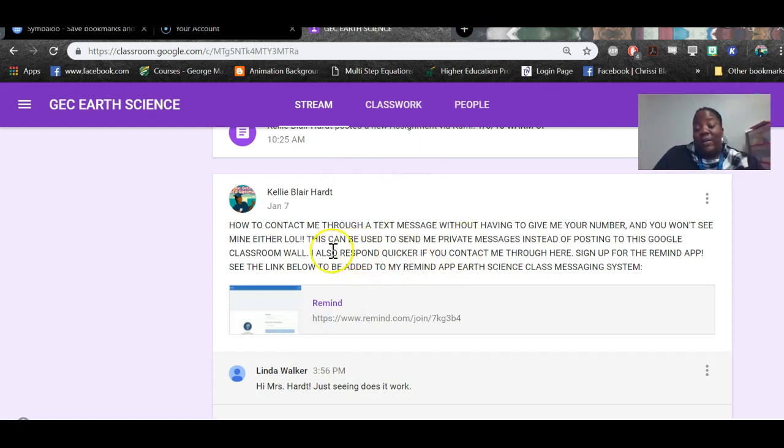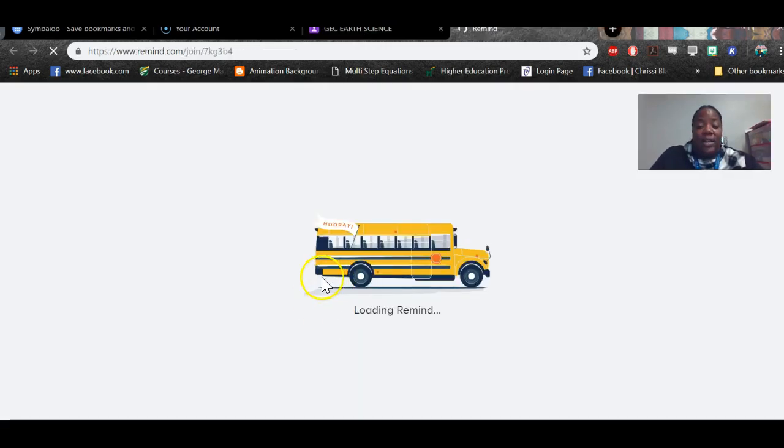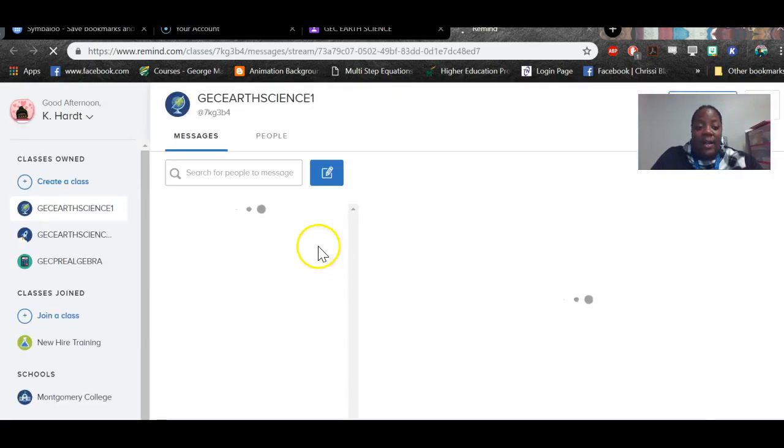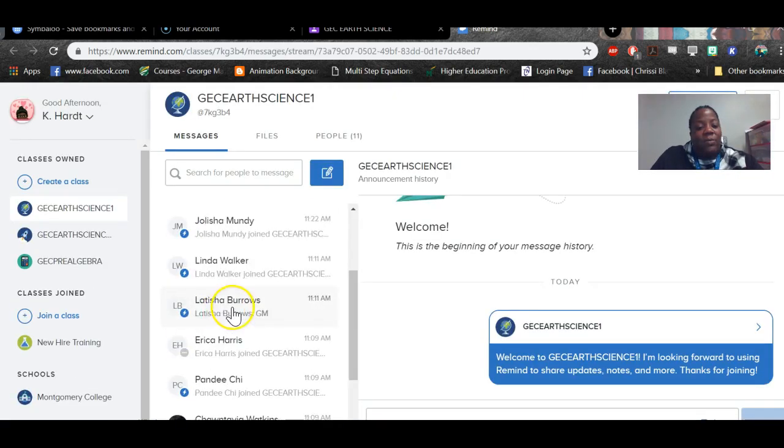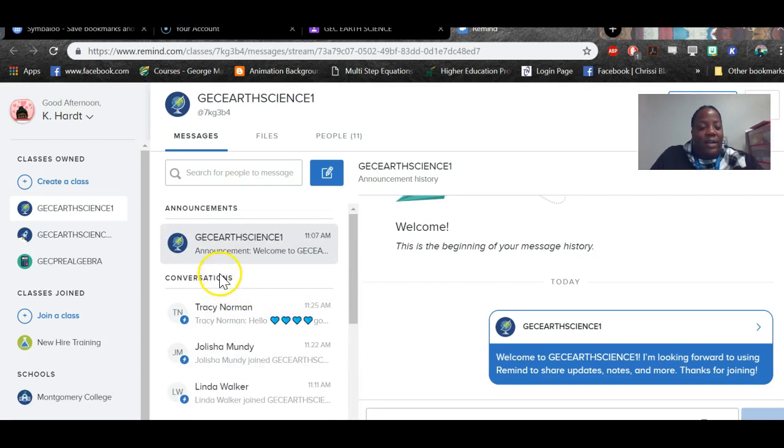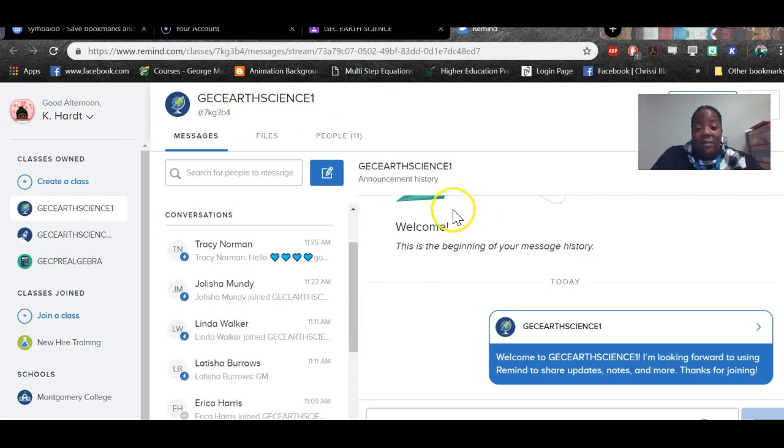I want everyone to join the Remind app. This is a text messaging system that allows you to speak to me quickly and directly through real-time texting instead of sending an email or posting to this wall. If you click on the Remind app through the Google Classroom, it'll make you set up an account using your Gmail, and then we can text each other in real time. You can also send me a private message, and I will get that, like if you're going to be late for class, or you need help with this, or hey, where do I find this, that type of stuff.